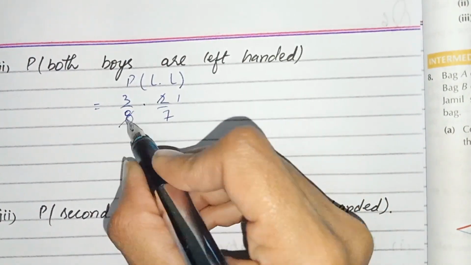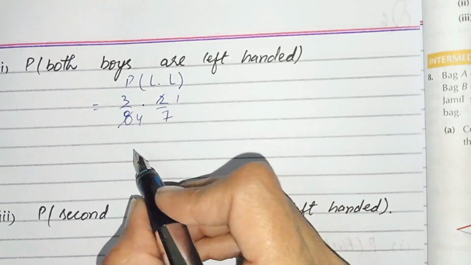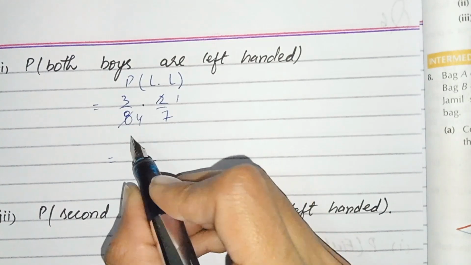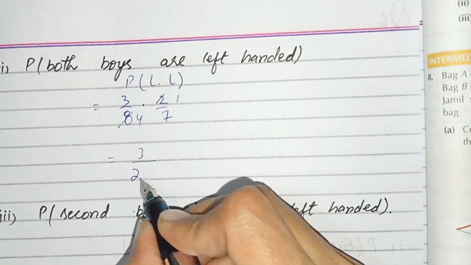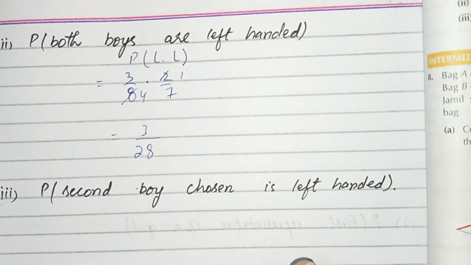Multiplying, 3 times 2 is 6... simplifying, 1 times 3 is 3 and 4 times 7 is 28. This is 3 over 28.